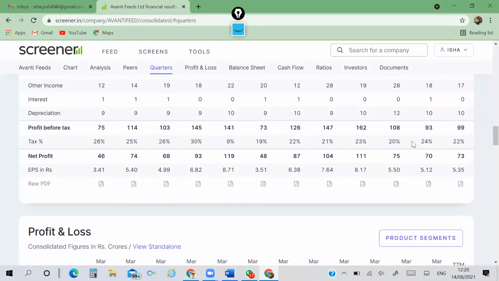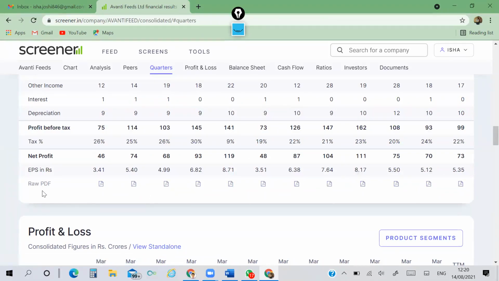Tax percentage is not the same, so there may be some effect of deferred taxes, either deferred tax income or deferred tax expenses. Then net profit, then EPS. We are checking the quarterly results, so please note that these EPS are quarterly EPS, not the annual EPS.